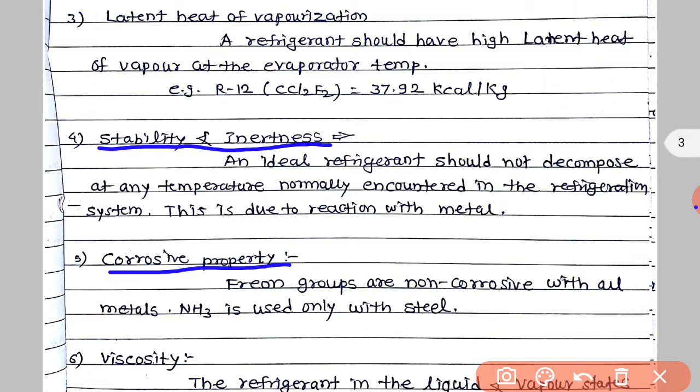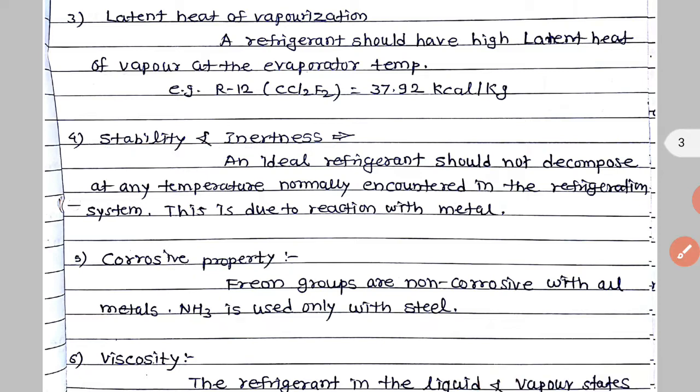What is corrosive property? See here, freon groups are non-corrosive with all metals, but NH3 is non-corrosive only with steel. We know NH3 reacts with iron easily and iron gets decomposed. So those are the two important properties, stability and inertness and corrosive property.